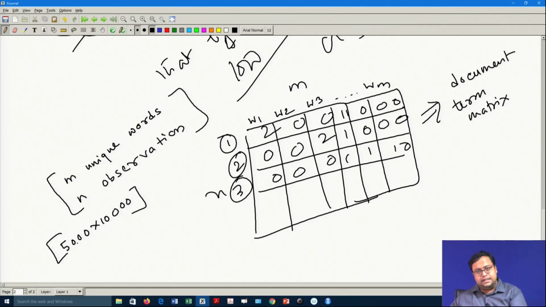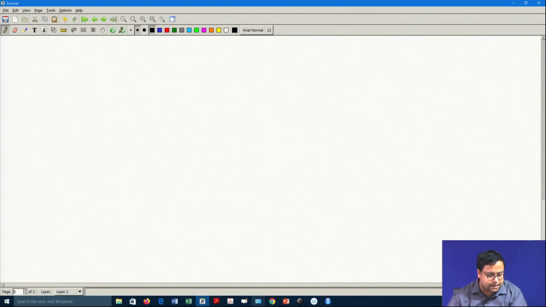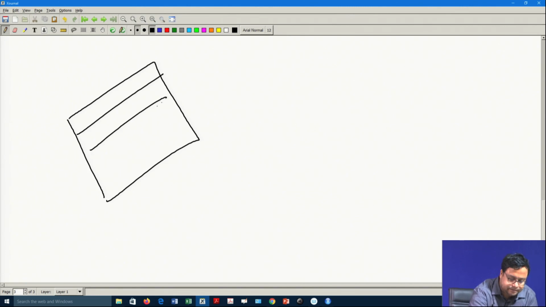You see this particular document term matrix: most of the words are not occurring in a particular observation. In a particular column, probably at max 100 words will occur, but you have 5000 words. So, in a particular observation, maximum entries will be 0. If there are lots of zeros and only some positions where the numbers are positive, then why don't I do this? Let us say I have a 5 by 5 matrix,